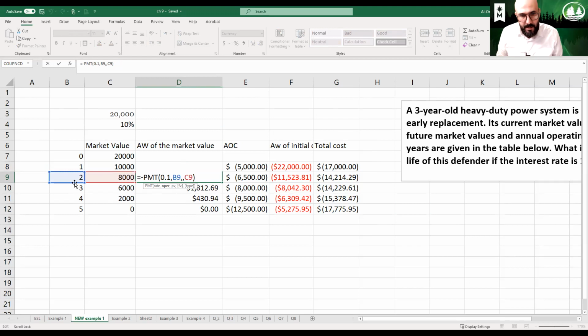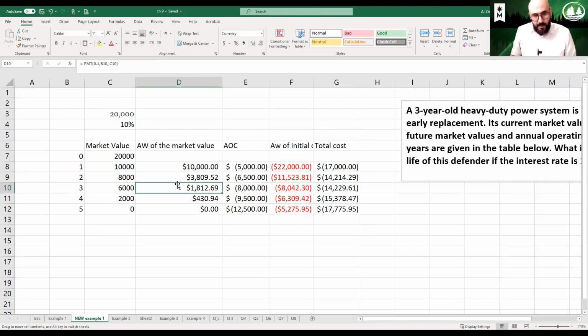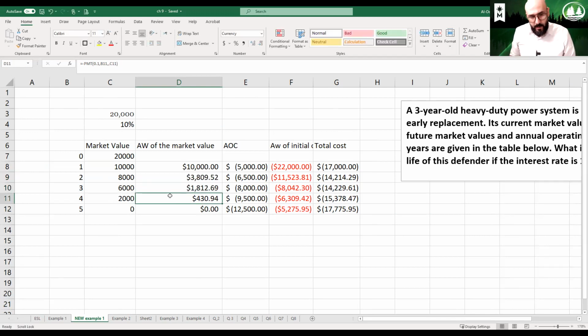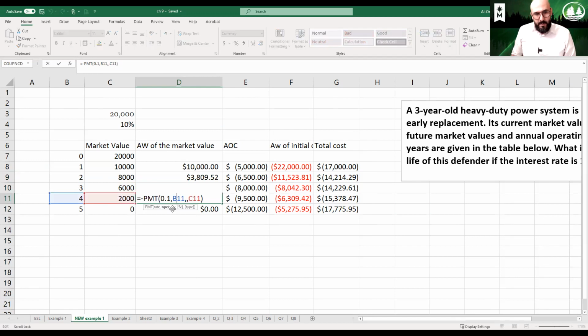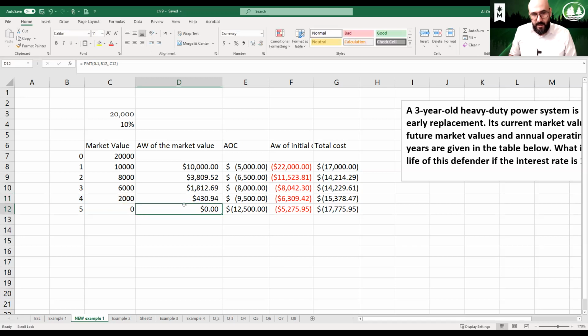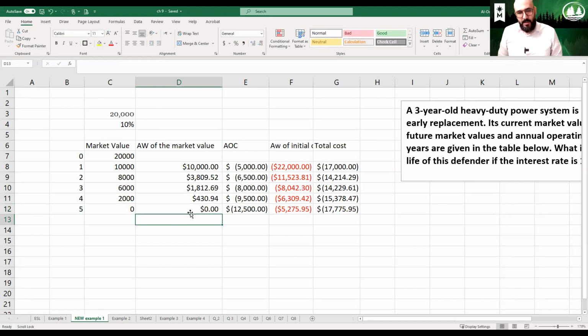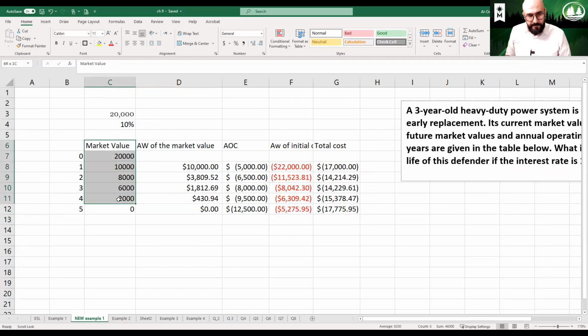We're going to keep this for 2 years, and then the same thing, we need to keep this for 3 years. And what would be the equivalency for the market value if we need to keep it for 3 years? And that would be the result. And now what would be the market value if we need to keep this asset for 4 years? And what would be the equivalency of the market value if we need to keep it for 5 years? So again, what we did, this is given. This is given.